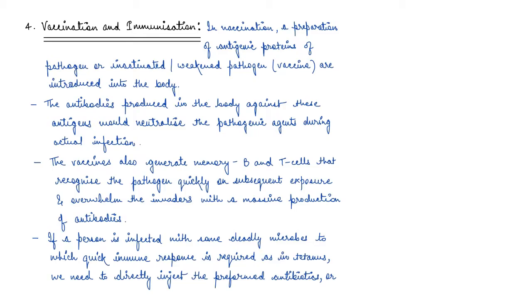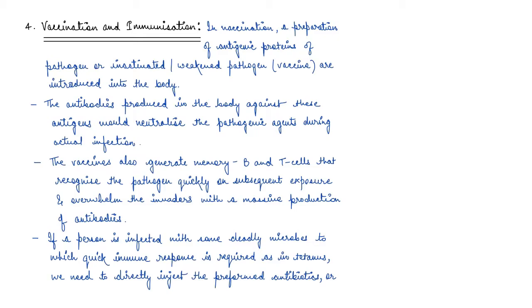Now we also saw examples like colostrum, which is again a passive immunity, which is given from a lactating mother to the infant. The other type of passive immunity is the immunity that is transferred from the placenta to the fetus, right? So basically, the principle of immunization or vaccination is based on the property of memory of the immune system, right?